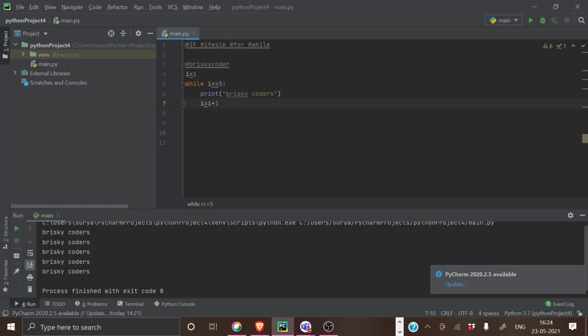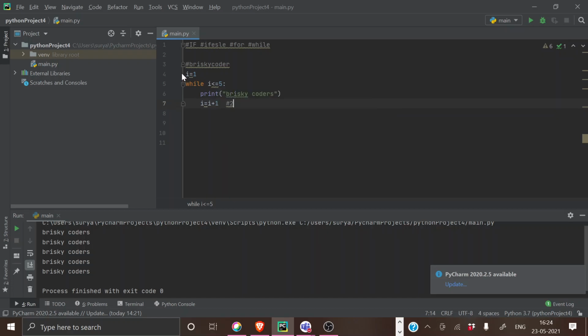Right, exactly. I'll just give you an example. It is 1 here. It is checking whether I is lesser than or equal to 5. Yes, so it's printing Biscuit Goddess, and after completing the first cycle, the value of I is becoming 2, because we are adding 1 to the same variable. Now this value of 2 is going and storing in the variable I.